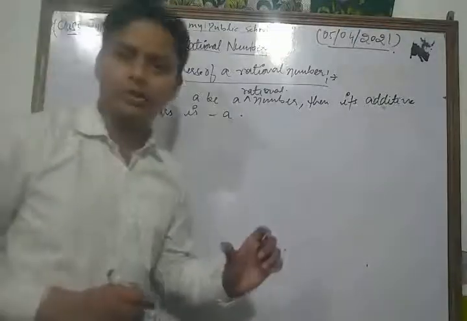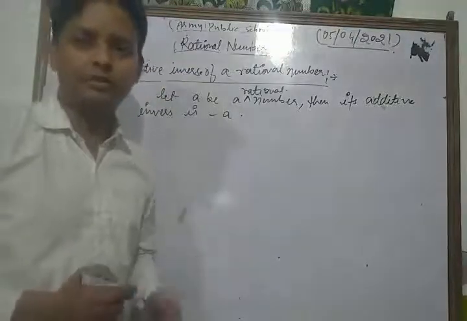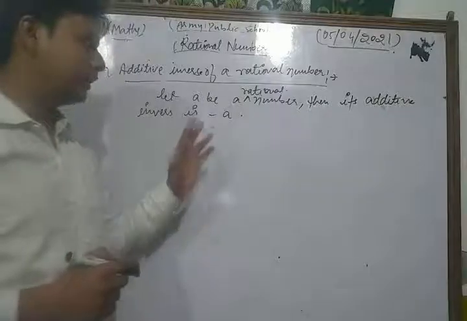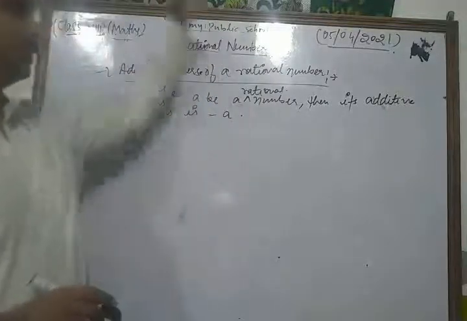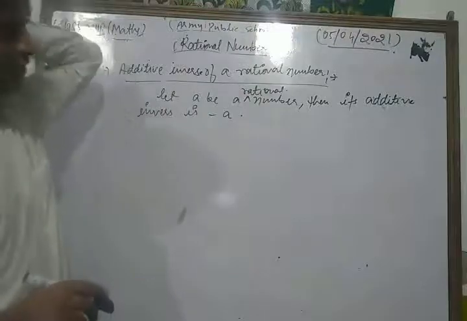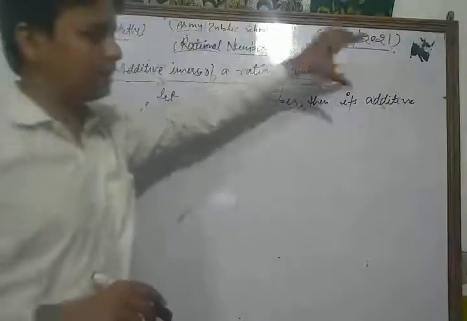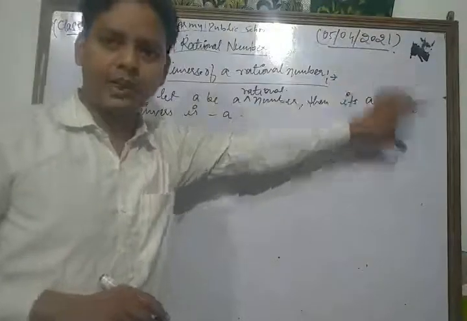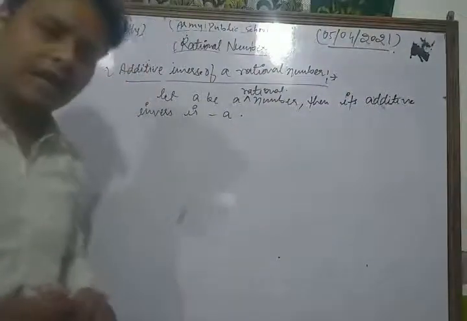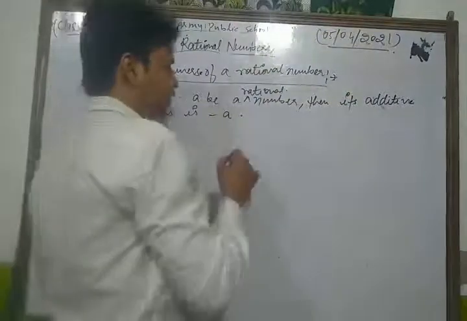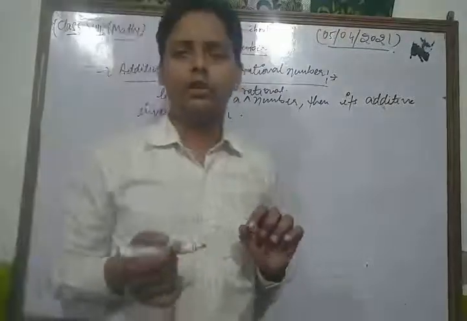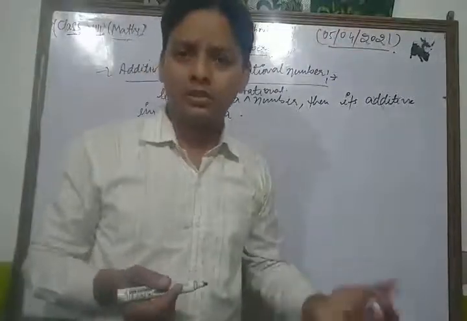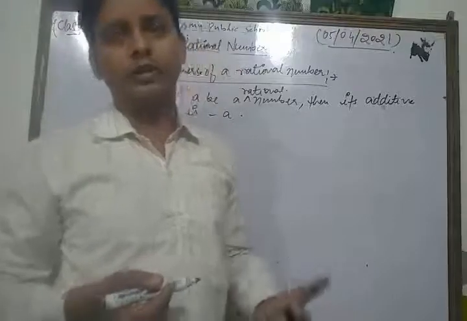This is a very important concept related to additive inverse. So dear students, if a is a rational number, then its additive inverse is minus a, and the sum of a number and its additive inverse is 0. The sum of a number and its additive inverse is 0.